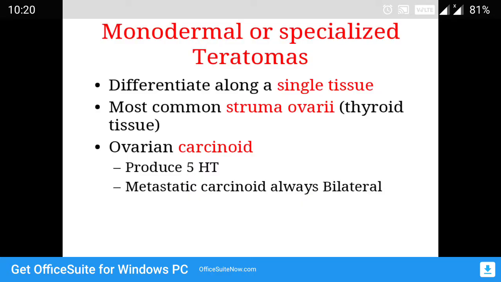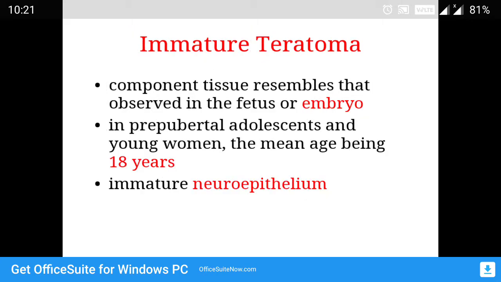Monodermal or specialized teratomas show only differentiation along a single tissue. Only a single type of tissue will be seen. An example is struma ovarii, where only thyroid tissue is seen. Immature teratomas usually show immature tissues, that means tissues which resemble fetal or embryonic tissue. They are considered malignant teratomas.